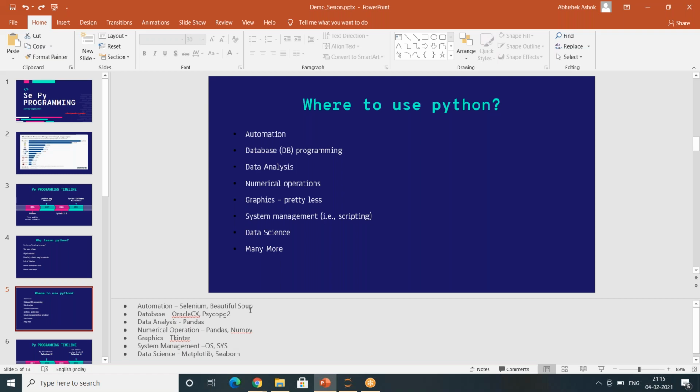And the most boom word nowadays is data science. You can use Matplotlib and Seaborn, and if you want to perform any operations with Python, there is a beautiful module called Pandas. If you are repetitively using Excel sheets in your office, or your daily task is mostly based on data analysis, which is again Excel sheets, XLSX, CSV, or anything, if you learn Pandas, you will never ever open an Excel sheet manually again. You will just write Python Pandas programs.